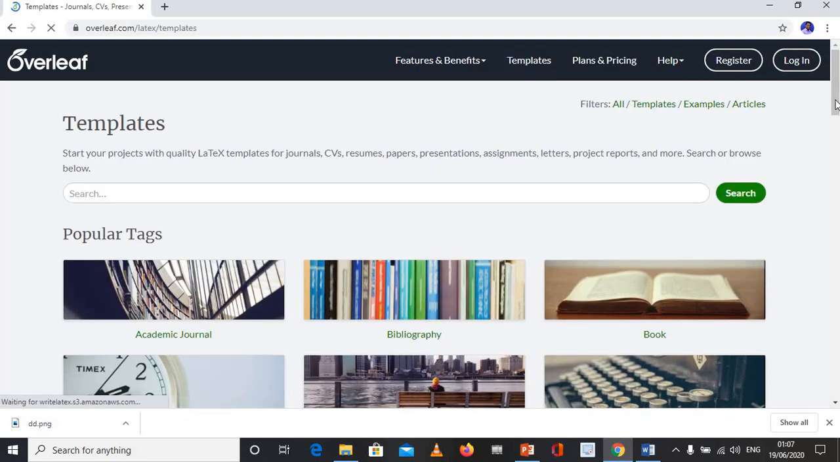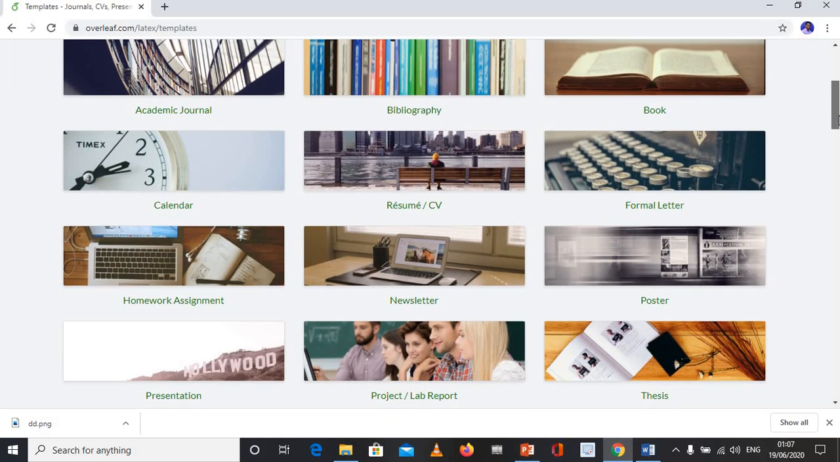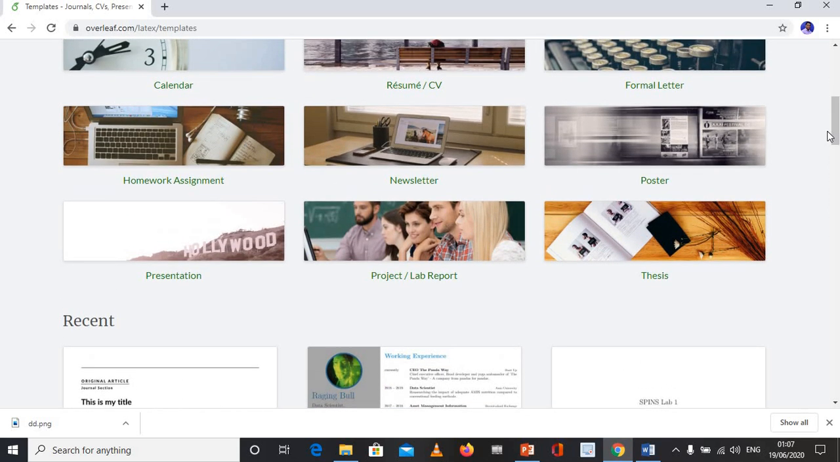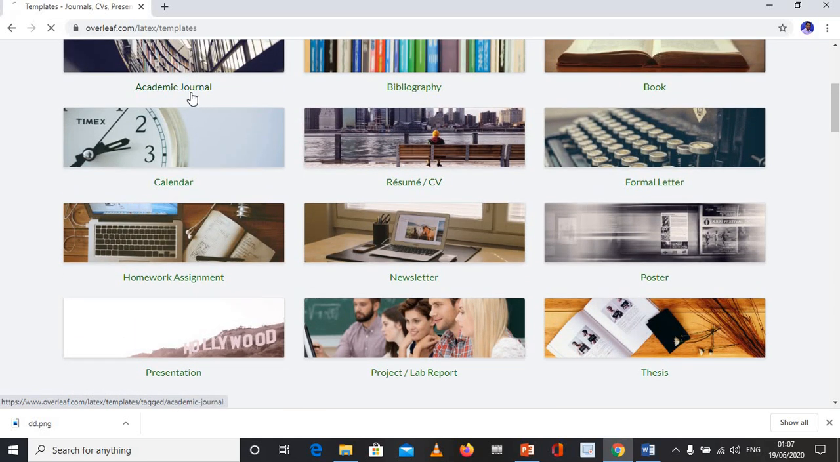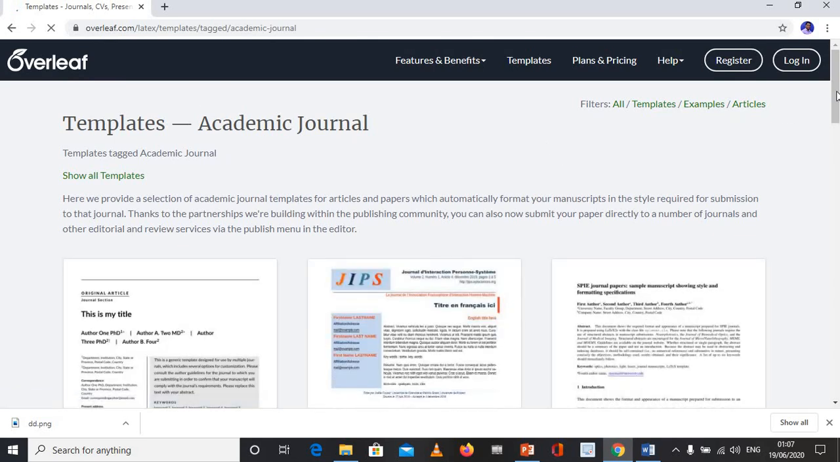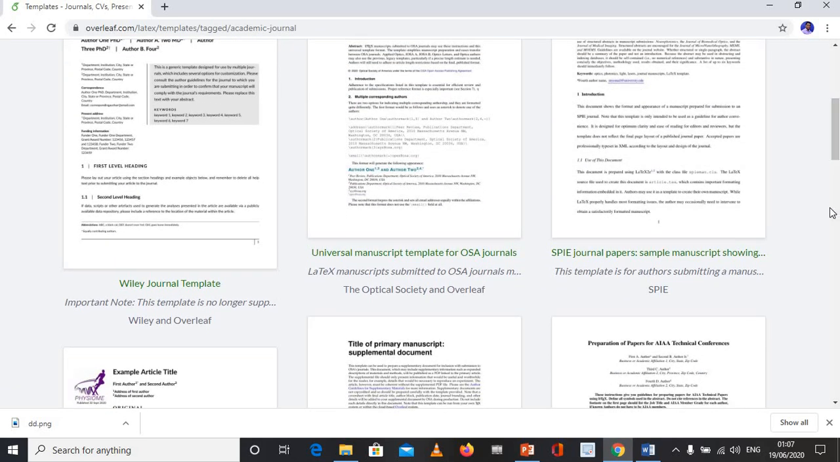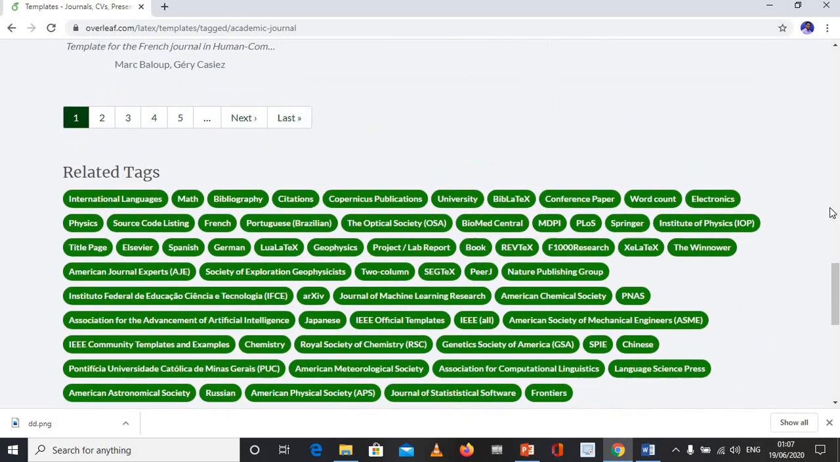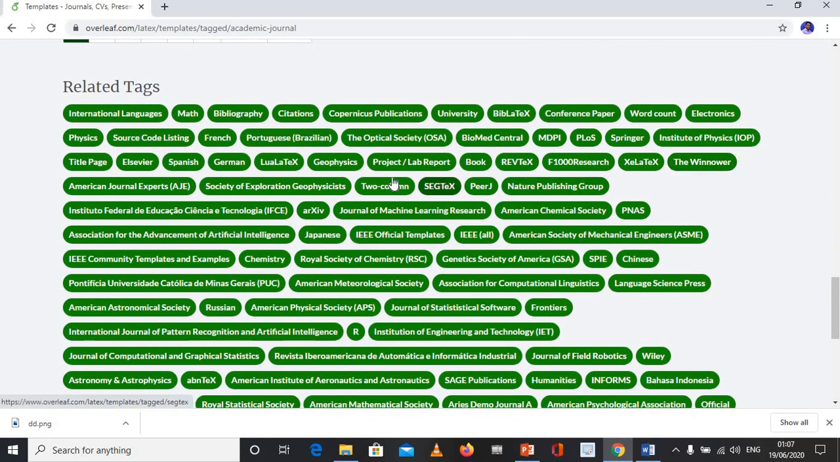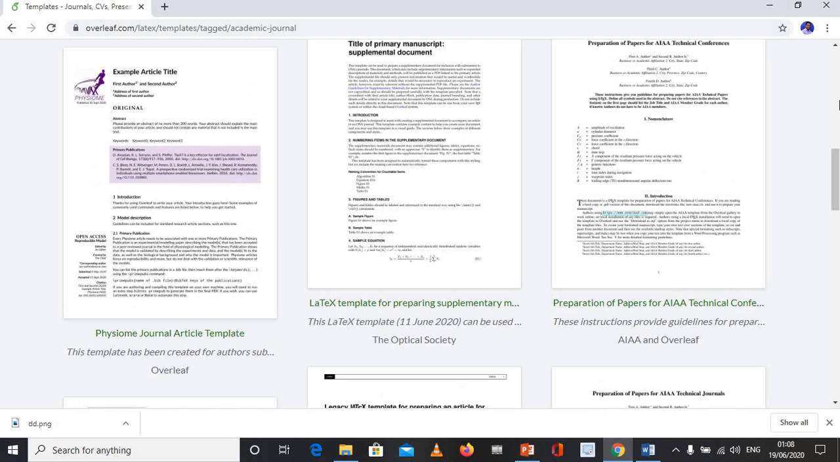Then you can go to templates. In templates, there are various predefined templates available. For example, if you are going to write an academic journal paper, then you can select the academic journal option, where you can find predefined templates of various journals. For example, in the previous video I showed this slide. Suppose you want to write a paper for Springer or any other journal, you can click and select this option, the predefined templates.